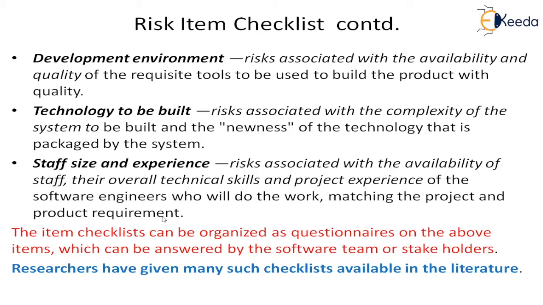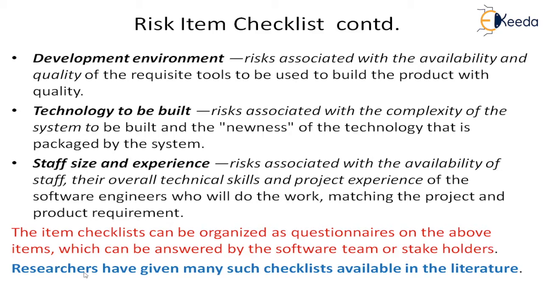So the item checklist can be organized as a questionnaire on the above items, which can be answered by the software team or the stakeholders. So the software team and the stakeholders will have to sit in brainstorming sessions, or in small discussion forums, and decide by taking the checklist, keep on asking, investigating and examining, and determine this.